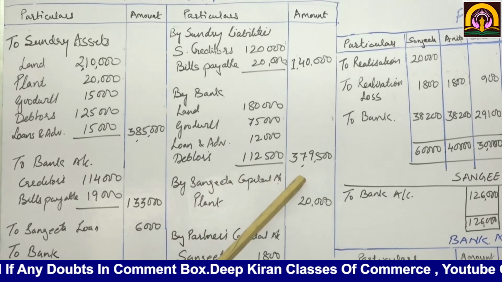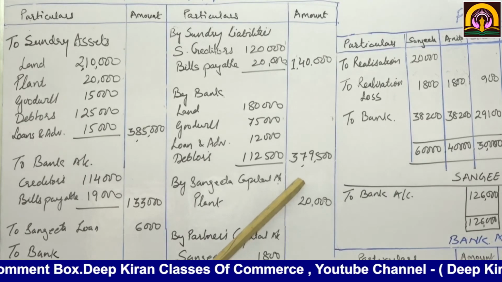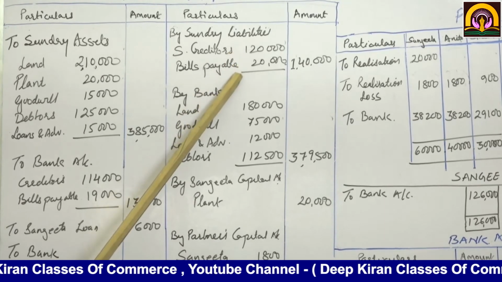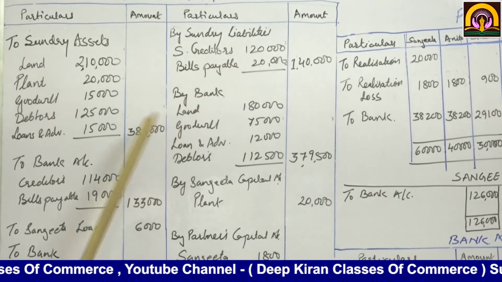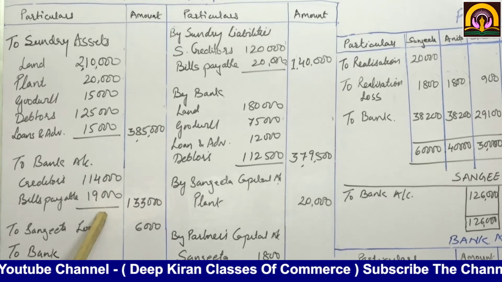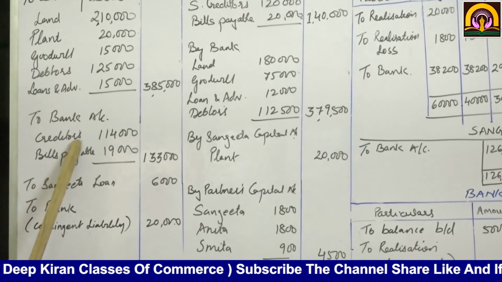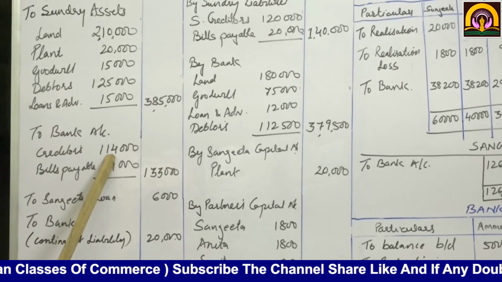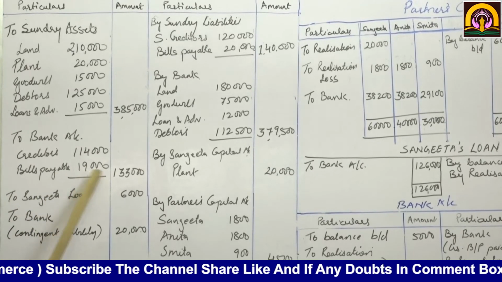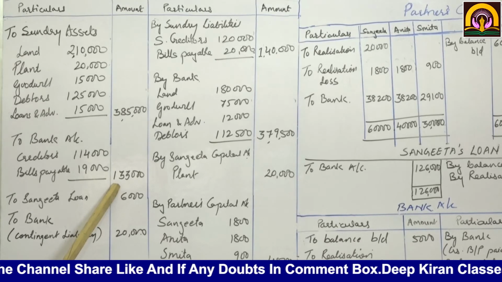Now we are going to pay off the liabilities. After receiving the cash, we are going to pay off the liabilities. Now liabilities are sundry creditors and bills payable. This is to be paid at 5% discount. Okay. So creditors at 5% discount paid will be 1,14,000 and bills payable 19,000. So total paid value will be 1,33,000.